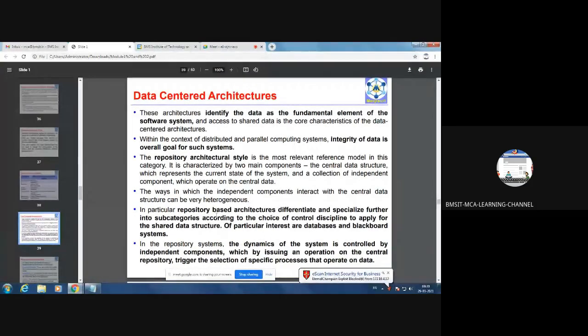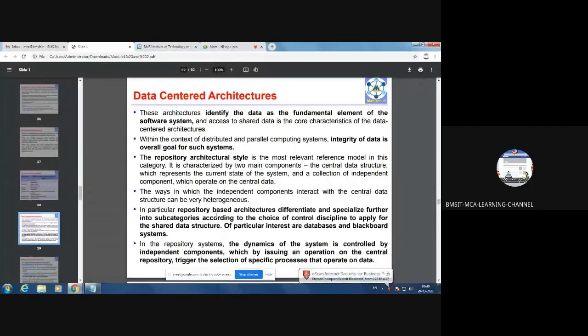Within the context of distributed and parallel computing systems, integrity of data is the overall goal of such systems. That means the main goal of this data-centered architecture is data integrity. So what is data integrity? Data integrity means when the system is distributed and you have so many data centers. For example, cloud is a distributed system which contains so many distributed data centers.